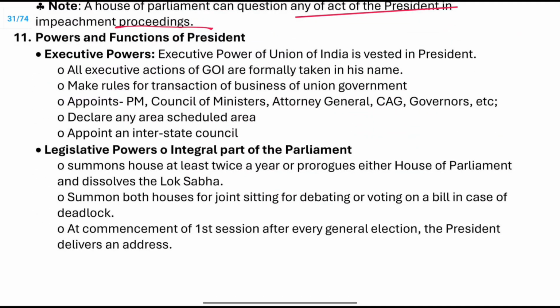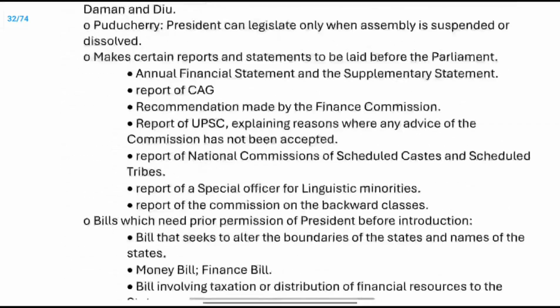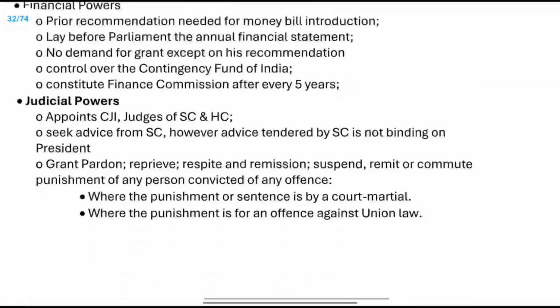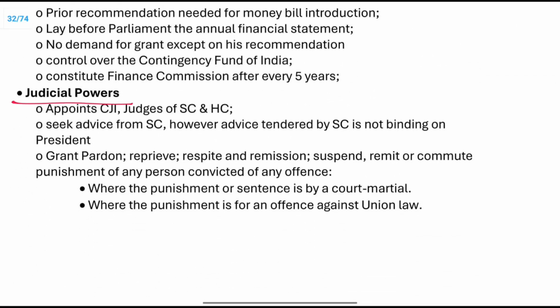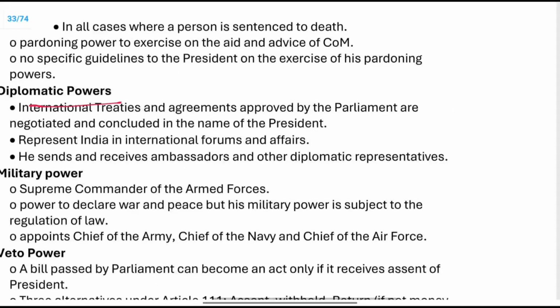What are the powers and functions of the President? He has various powers like the executive powers, legislative powers, because he is an integral part of the Parliament. Right. Legislative powers are very big. Judicial powers. Diplomatic.